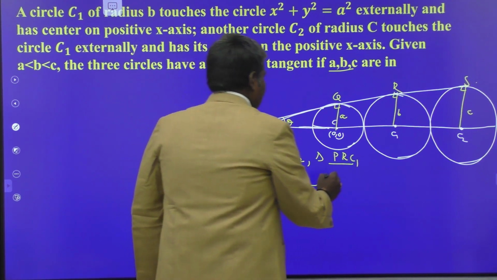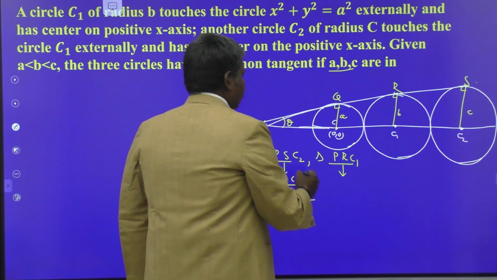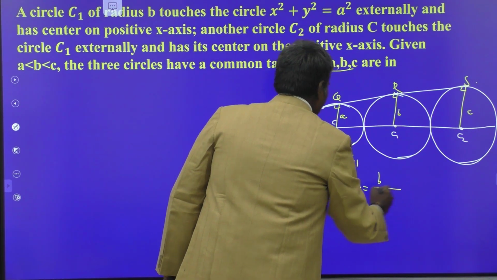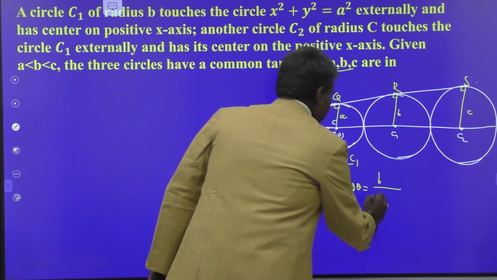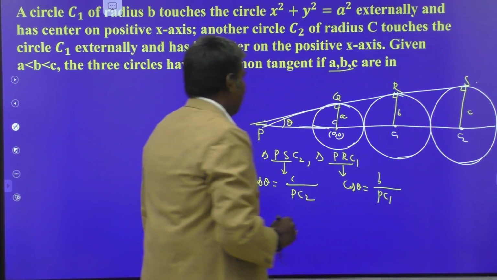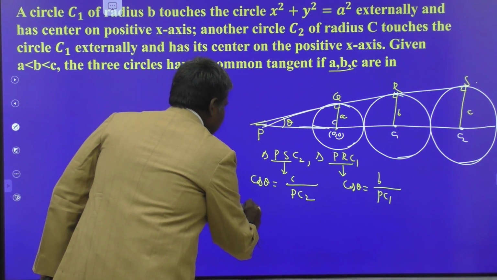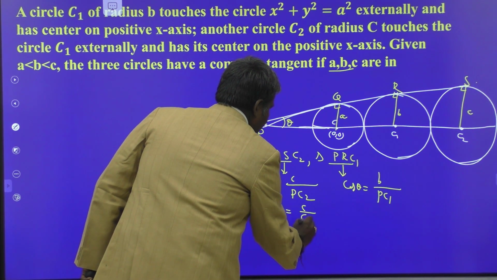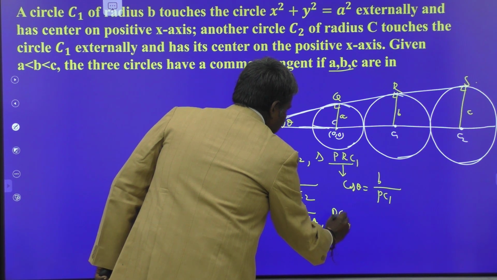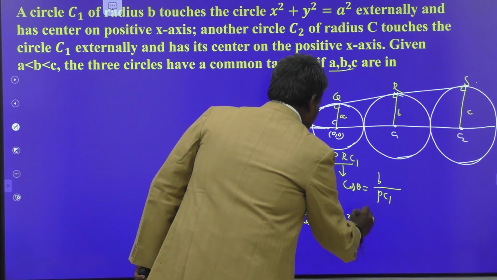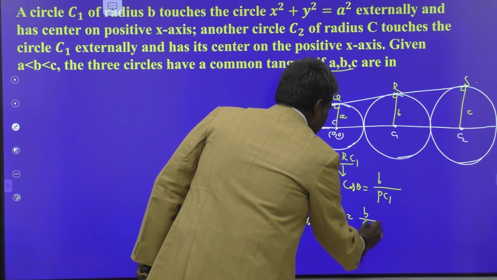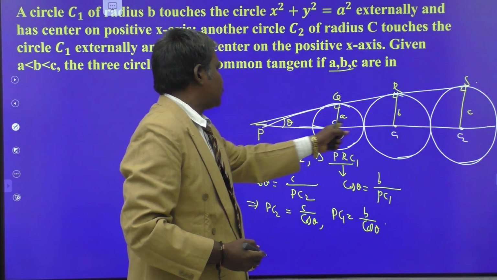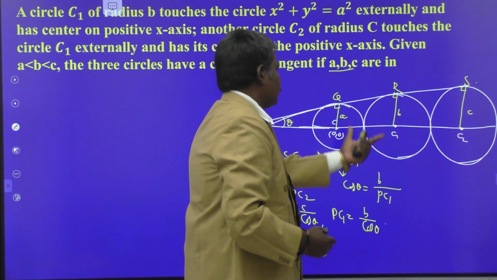And again from this triangle, what about the cos theta? B by what? PC1. PC2 is equal to C by cos theta, and PC1 is nothing but B by cos theta. Cos or sin? Opposite side by hypotenuse, that is sin.